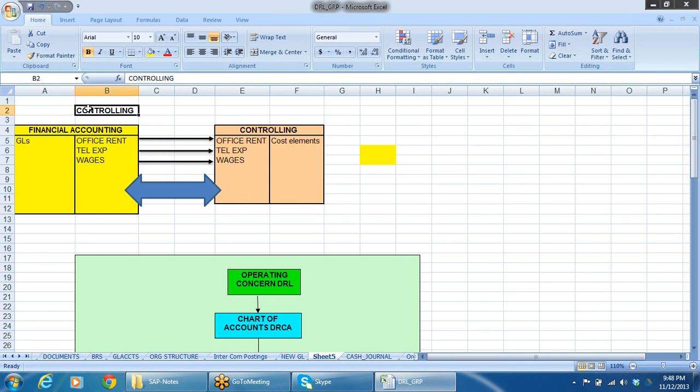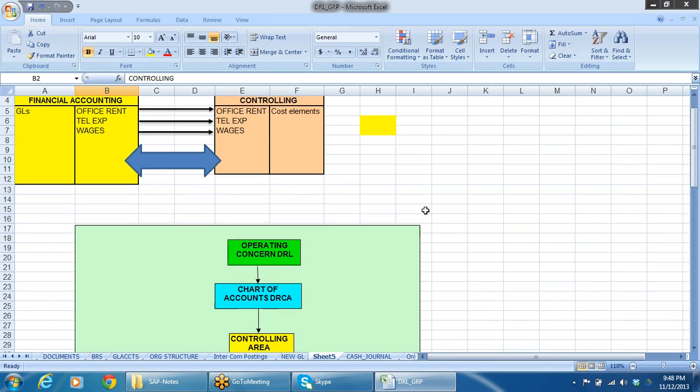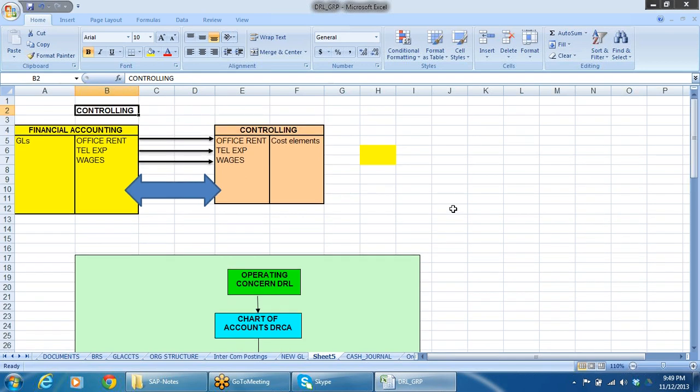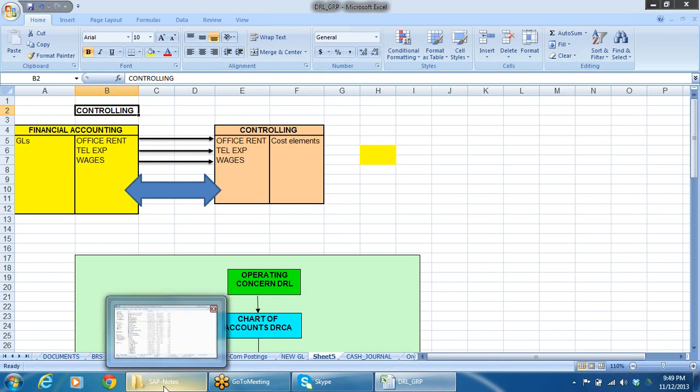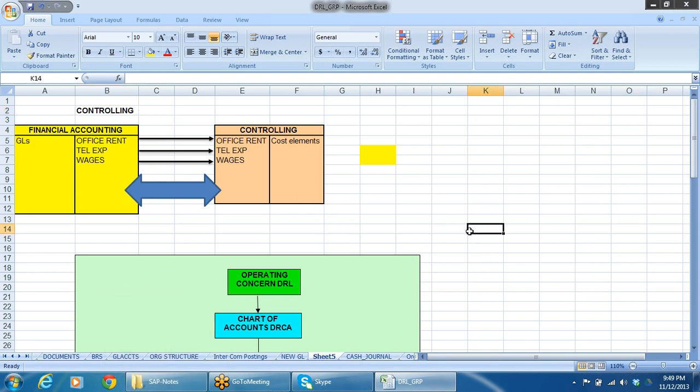So this is controlling. First of all, till now we have seen the financial accounting part, right? In financial accounting, what is the necessity for controlling? When there is financial accounting, what is the necessity for controlling again? In financial accounting, we are posting accounting entries into GL accounts, so several financial entries we have posted.